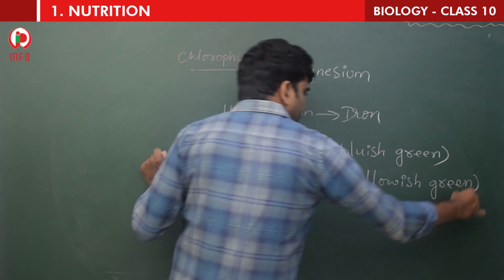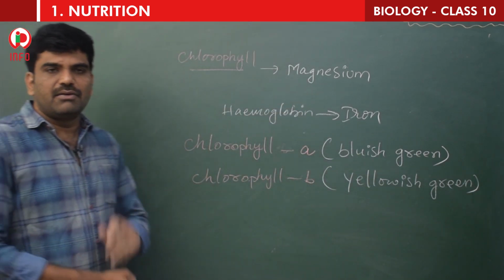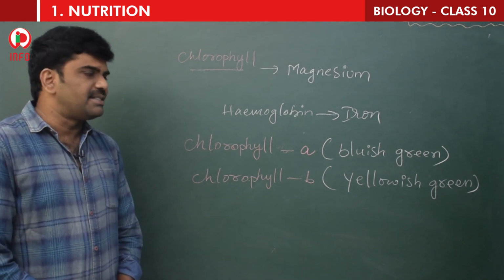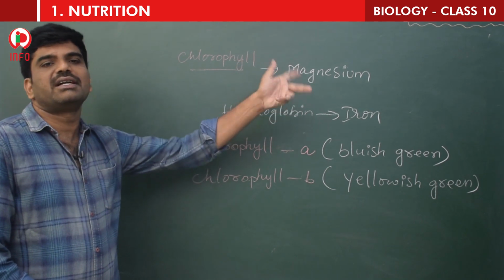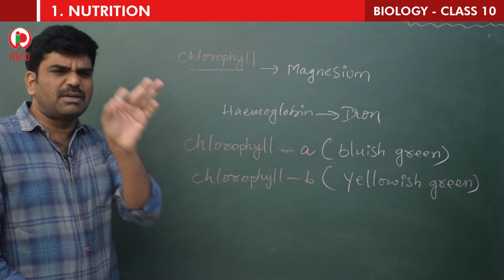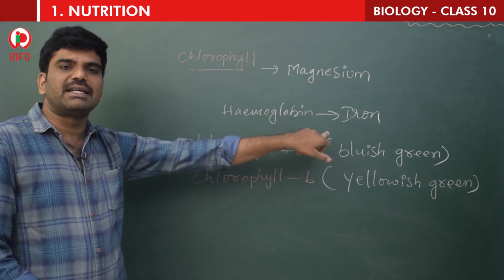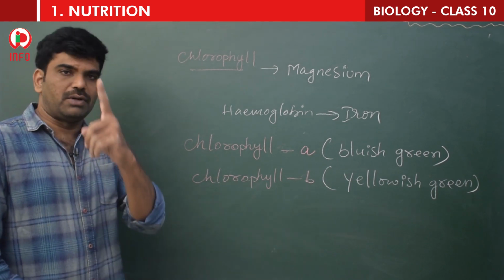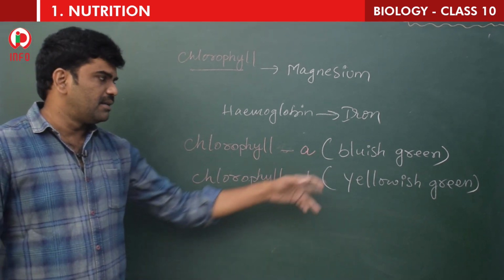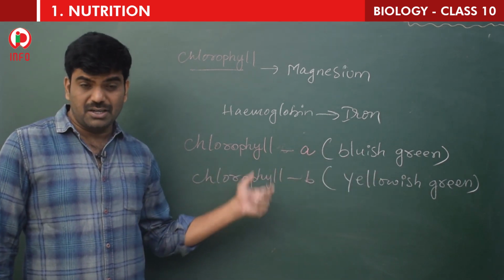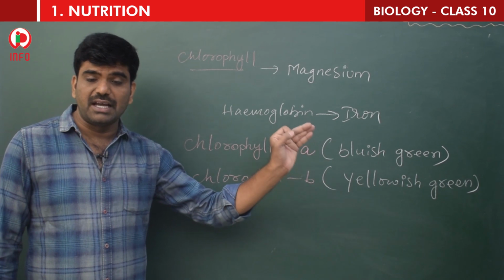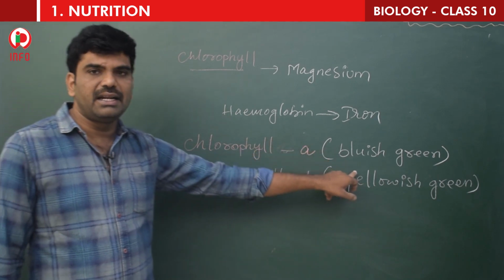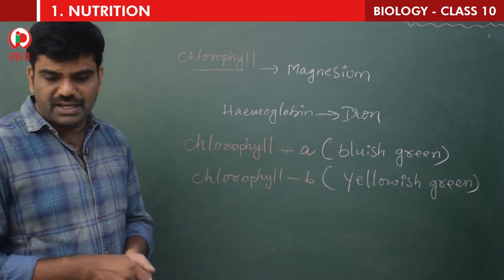So once again I repeat, chlorophyll is a pigment which is very important for trapping solar energy, and this chlorophyll resembles hemoglobin. That means the chlorophyll structure and hemoglobin structure are almost the same, but with one small difference: magnesium atom is present here, iron is present there. And how many types of chlorophylls are there? Two types, children. One is chlorophyll A, which is bluish green in color, and the second one is chlorophyll B, which is yellowish green in color. So chlorophyll A is, what is the color? Bluish green, and chlorophyll B is yellowish green in color.